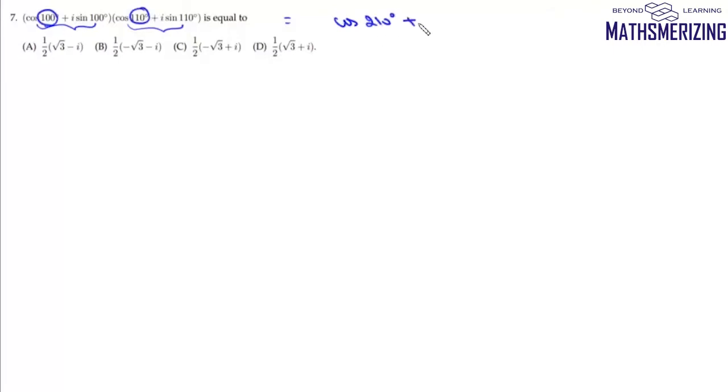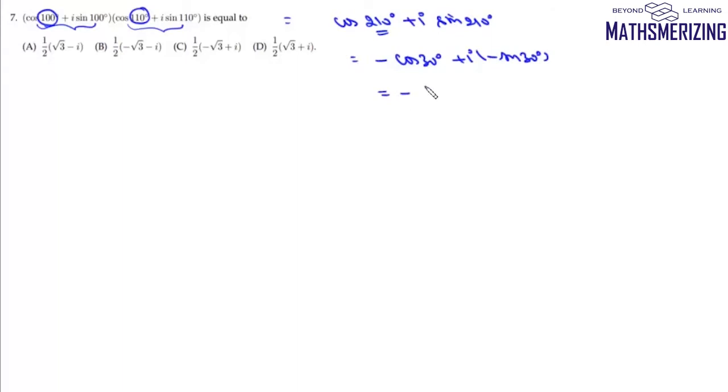So it will be cos 210 plus iota sine 210. Now cos 210 is cos 180 plus theta. Now cos 180 plus theta is minus cos theta. So it will be minus cos 30 plus iota, and here again sine 180 plus theta is minus sine theta. So it will be minus sine 30.